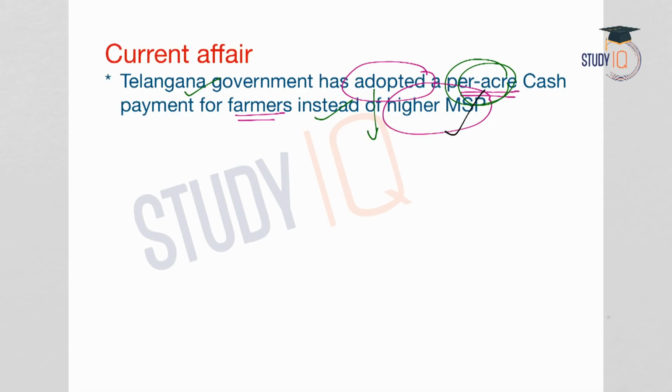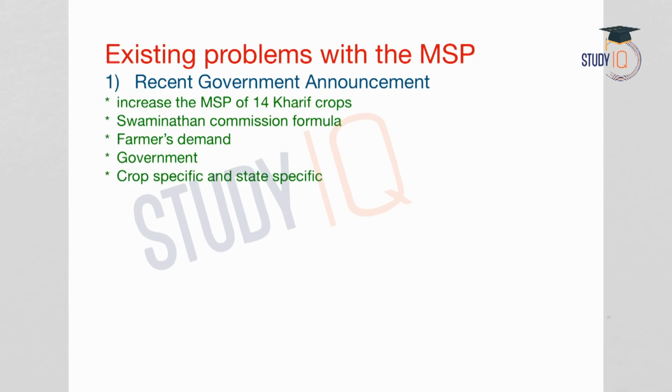So let us continue. Now let us see what the existing problems in minimum support price are. Why are we thinking of an alternate for minimum support price? Let us consider the recent government announcement. The central government has recently announced an increase in the MSP of 14 Kharif crops.